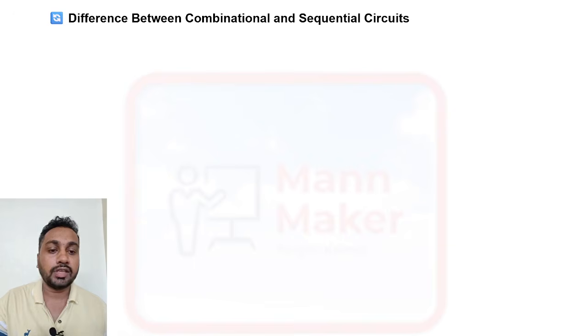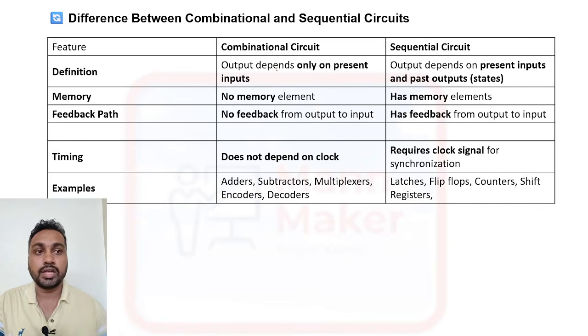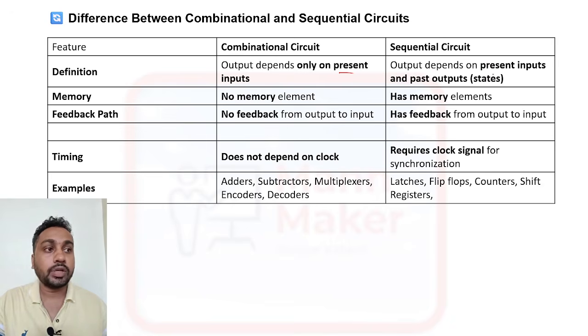If we see the difference between combinational and sequential, the combinational circuit output depends only on the present input. And for a sequential circuit, output depends on the present input as well as the past output. This is the main difference between combinational and sequential circuits.